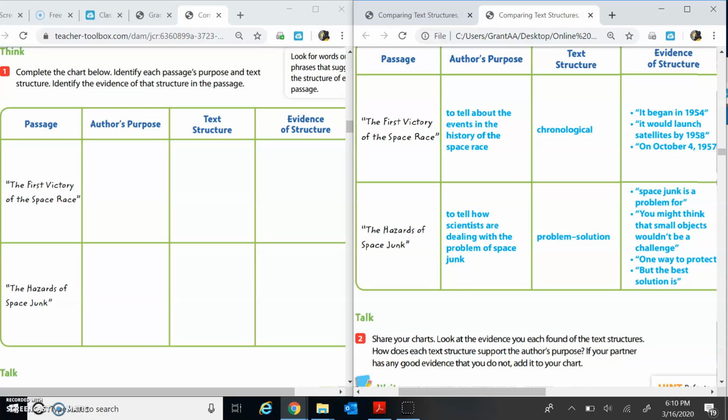If we look at our second article, The Hazards of Space Junk, the main idea was to tell how scientists are dealing with the problem of space junk. We determined that it was problem and solution. And some of our textual evidence is: space junk is a problem for, you might think that small objects wouldn't be a challenge, one way to protect, and but the best solution is. So if you were on point with all of that, very good, because tomorrow you are actually going to read the third article and complete the rest of the packet independently.